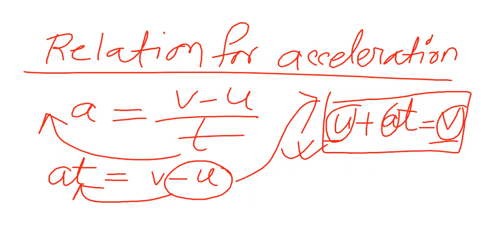Suppose in the first example, the initial speed of a car is 40 km per hour, and after 1 hour, the final speed has become 50 km per hour. Then find the acceleration. At first write this, then I am coming to the question. All of you written? Yes, ma'am. Just make a box.